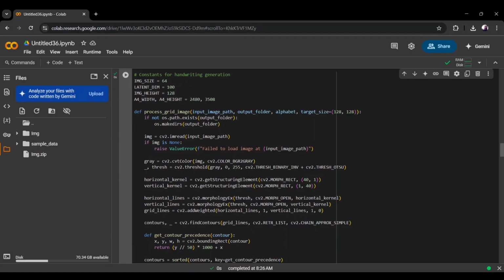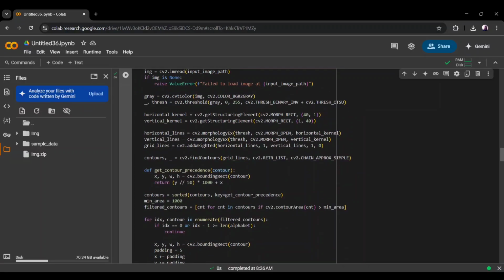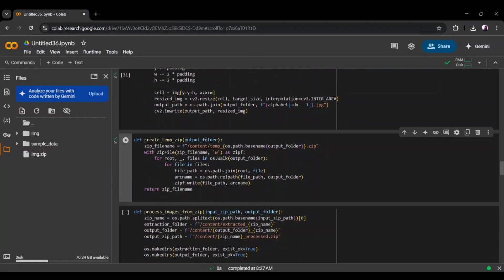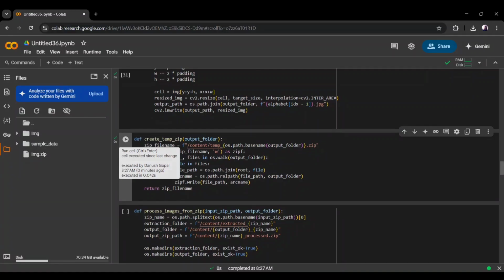And here is the main process, where the process grid image function extracts characters from the grid image and saves each one as a JPG, converts those images to grayscale, detects the grid using morphological operations, and sorts and filters contours. This crops, resizes, and saves individual characters using the given alphabet. The next step is creating a temporary zip file. It zips all the images from the output folder into a temporary zip file, used for easier processing in later steps.